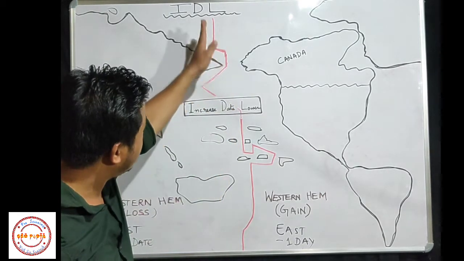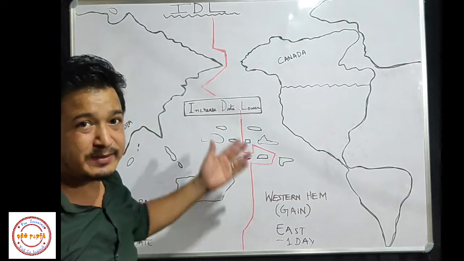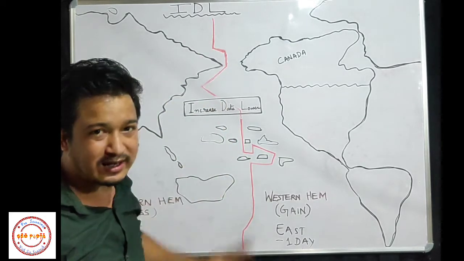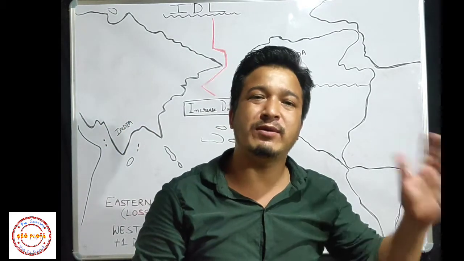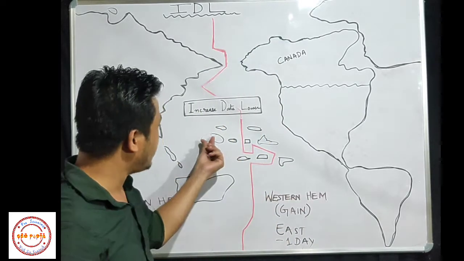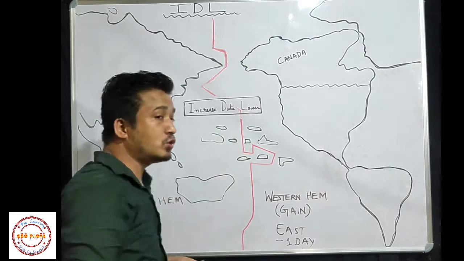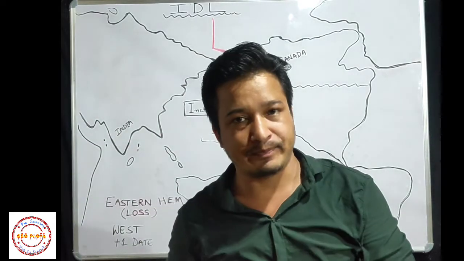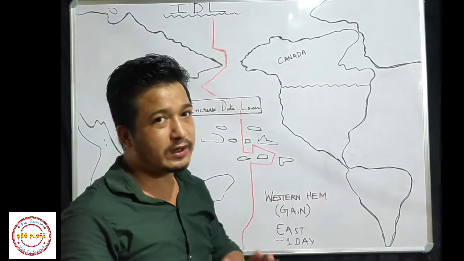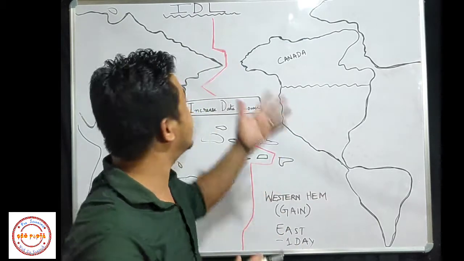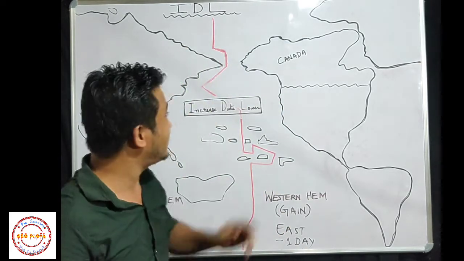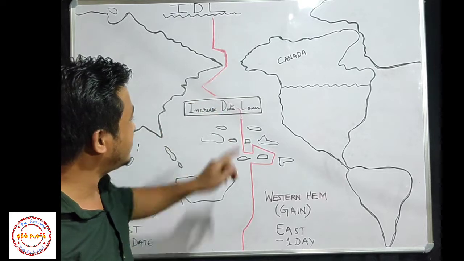So if the international date line passes through one country, then in that country on the same day they will have two dates. Yes or no? This region will have a different date and this region will have a different date. To avoid this kind of problem, those who made the international date line deflected it wherever it is necessary.